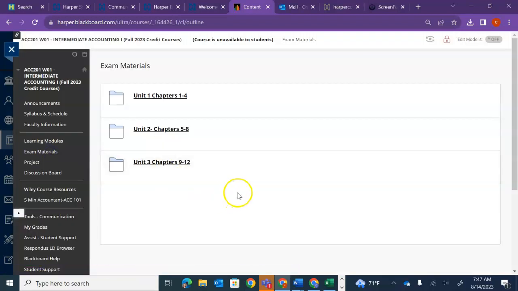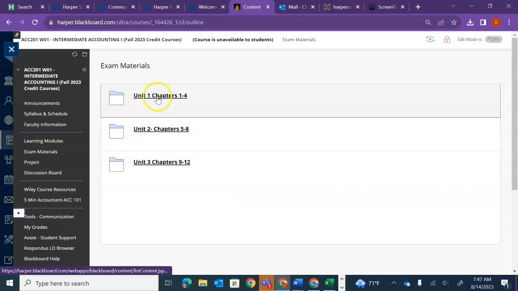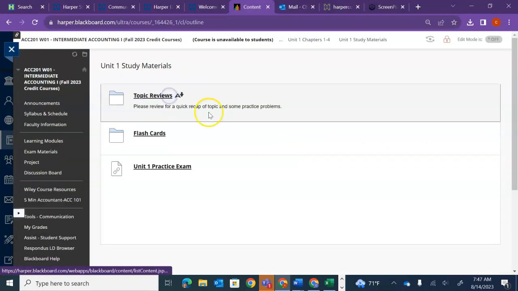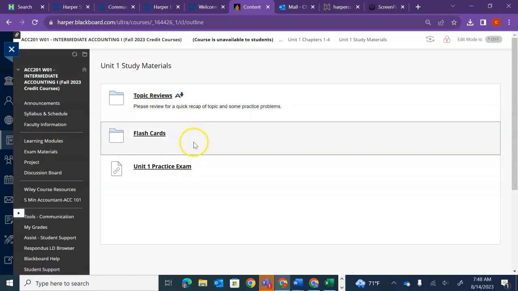On exam weeks, you can come here and take your exam. The exam has a folder for all your study materials. You'll see I have a practice exam. I have some study guides, some flashcards. The Wiley course resources has a lot of good information you can use.